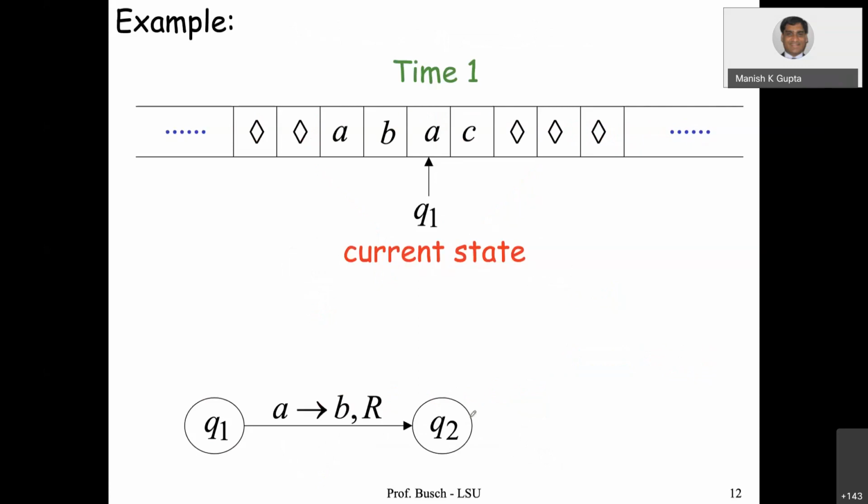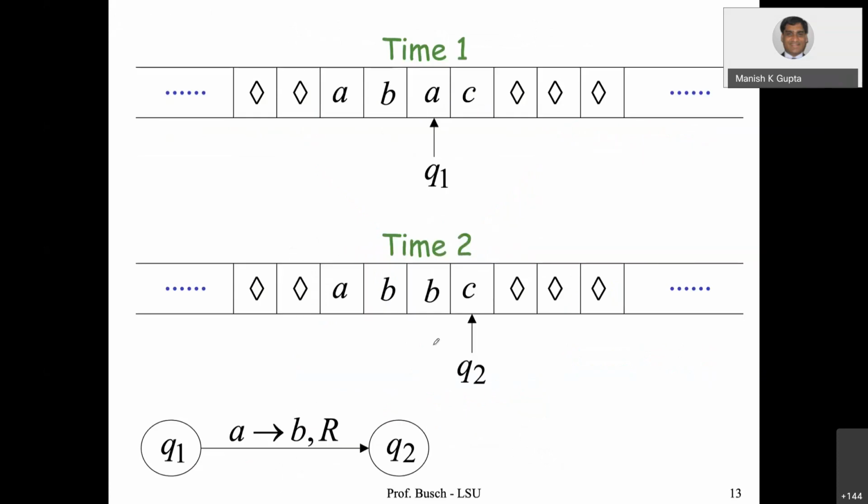So as you can see in this example, the current state is Q1, and it is reading A. We can describe it as: we are in state Q1, reading A. Then we replace it with B and move towards right. You see this A is replaced with B here now, and you move towards right, and the state is now Q2, right? So this is how you do the movement in a Turing machine.